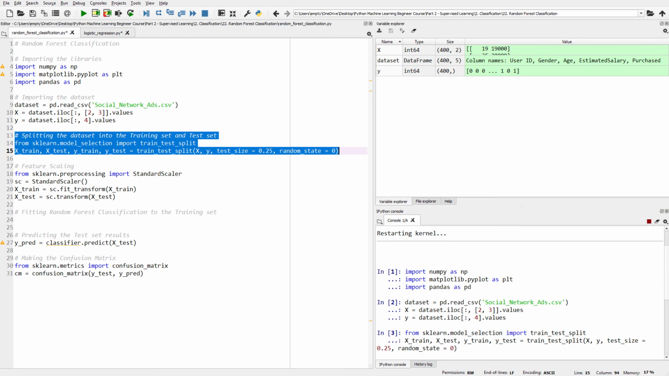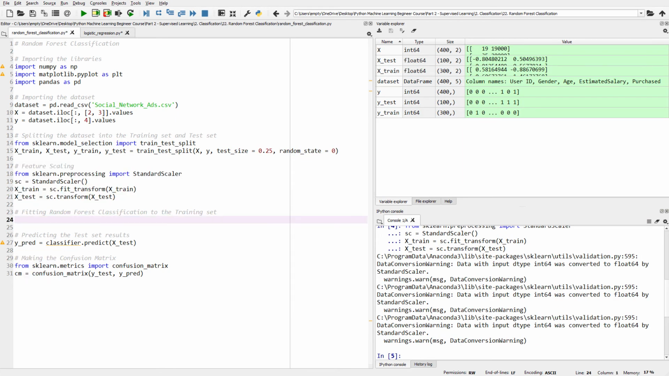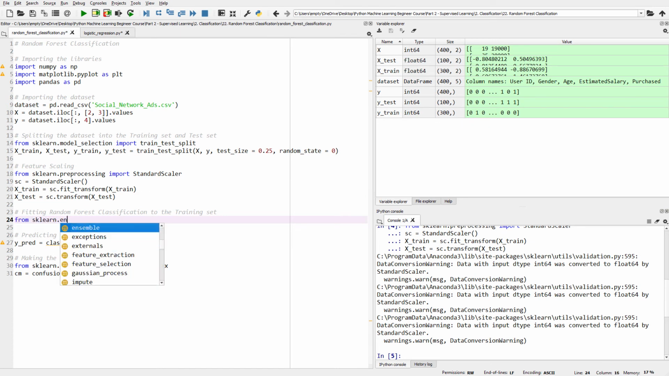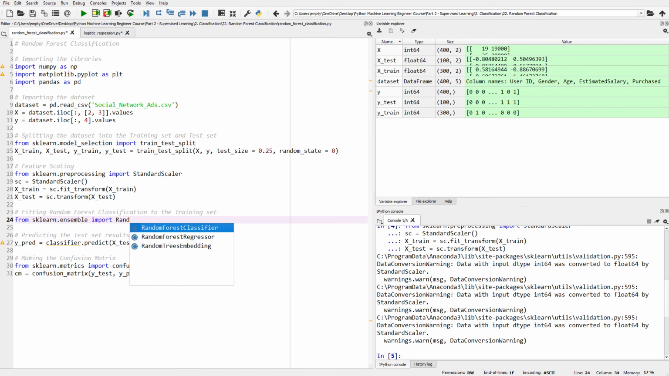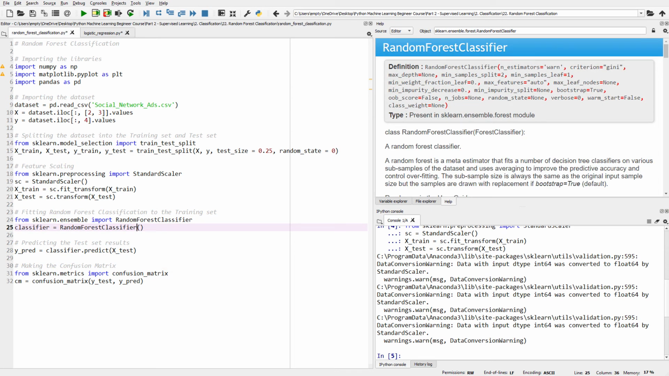After that, we are going to split our dataset into training set and test set, and then we are going to do feature scaling. Now we have to fit our random forest classification to our training set. Let's type from sklearn.ensemble import RandomForestClassifier. Now we are going to create a classifier object for our random forest classifier. Let's type classifier equals RandomForestClassifier and in parentheses pass n_estimators equals 1000, criterion equals entropy, and random_state equals 0.